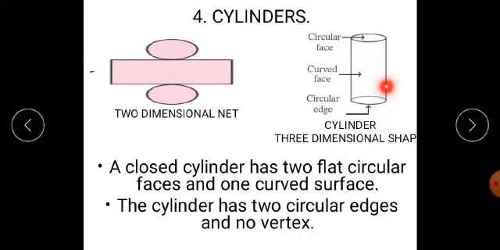Now students, this figure you have to draw, this two-dimensional net and this three-dimensional shape of cylinder you have to draw in your copy. Now student, this figure is very important from your exam point of view because they may ask to draw a well-labeled figure of a cylinder. Well-labeled means you have to write the particular names at specific points of this figure. Now at the top you have to write down circular face, then this rectangular part is the curved face, and at the bottom also circular edge is present.